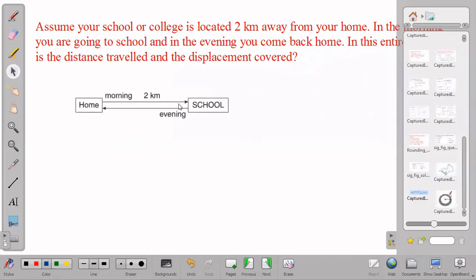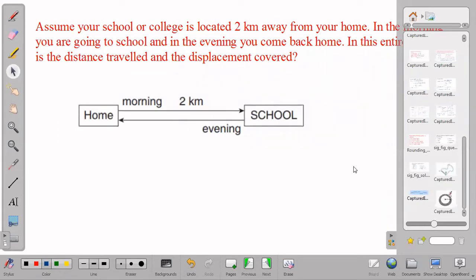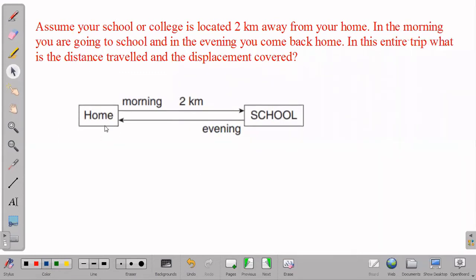Now, this is the illustration we were speaking about. In the morning we start from home and go to school. The distance covered is 2 kilometers, and on the return we cover the same 2 kilometers. This is a simple problem. First we have to calculate the path length.